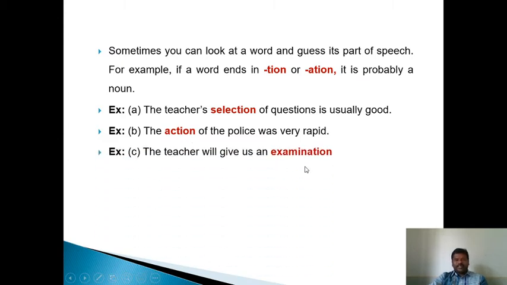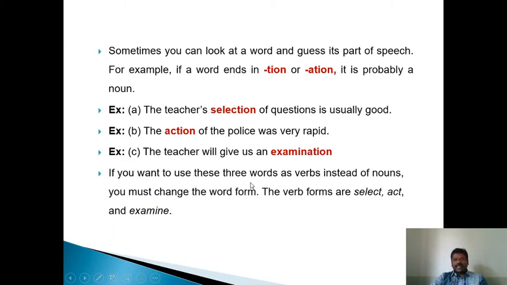The teacher will give us examination. Examination is a noun. If you want to use these three words, selection, action, examination, as verbs instead of nouns, you must change the word form. The verb forms are select, act, examine.